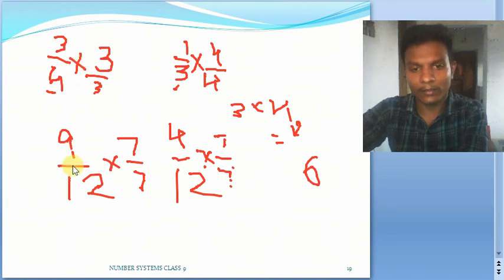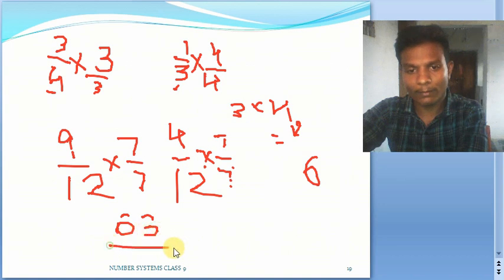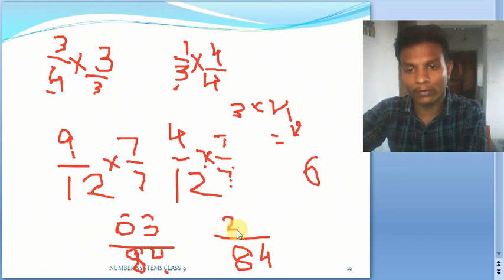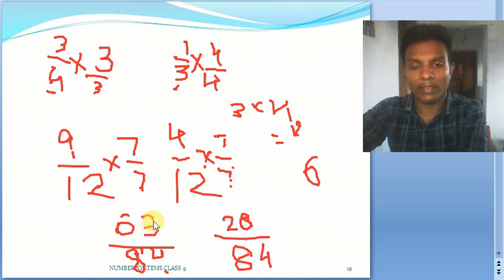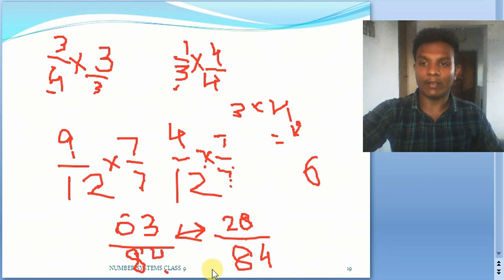So here in this case, 9 into 7 is 63 by 84, and this is also 84, and 4 into 7 is 28. So we can find 29 by 84, 30 by 84, and as many numbers as you want, we can calculate from these two numbers. This is the way we can find any number of numbers between the given two numbers.